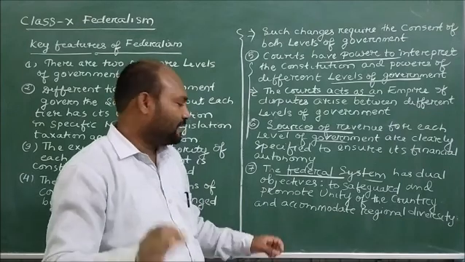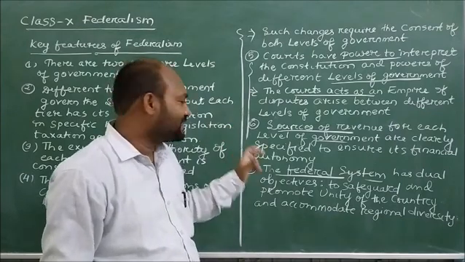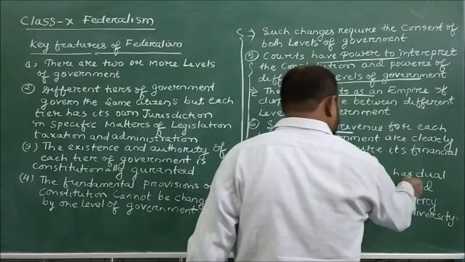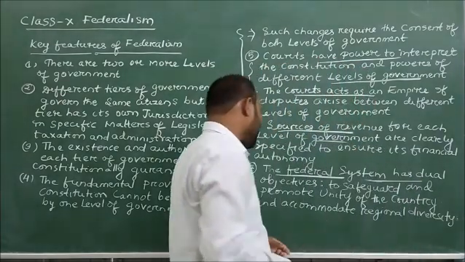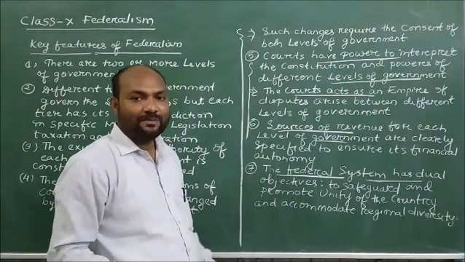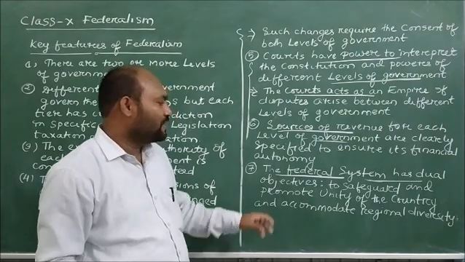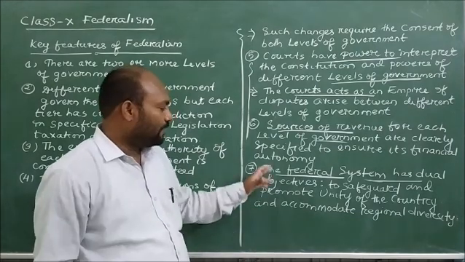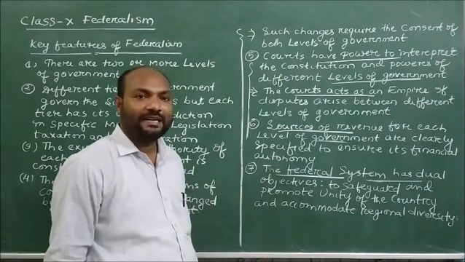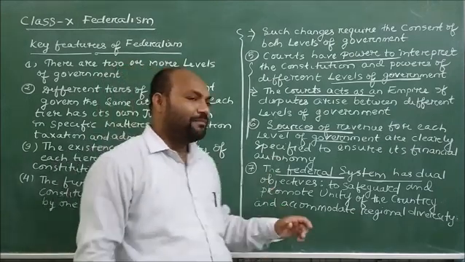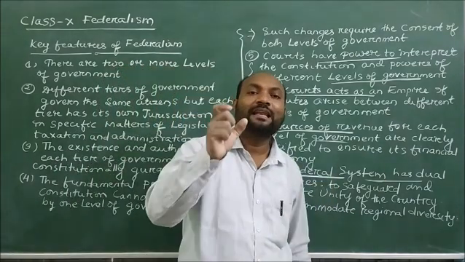As we have learned, the federal structure has dual objectives. According to point number 7, the federal system has dual objectives. What is the dual objective? To safeguard and promote the unity of the country, and at the same time accommodate regional diversity.